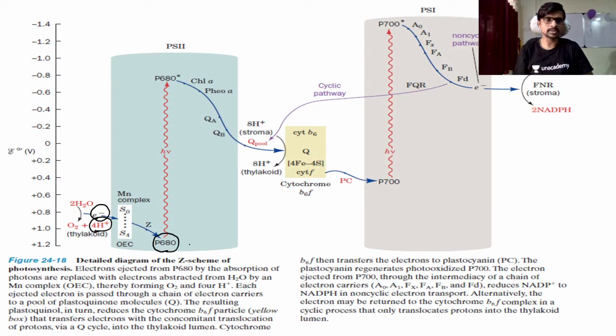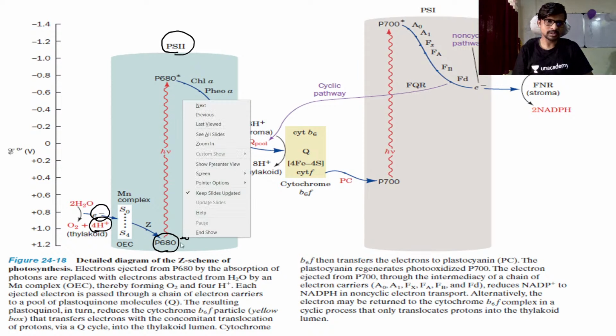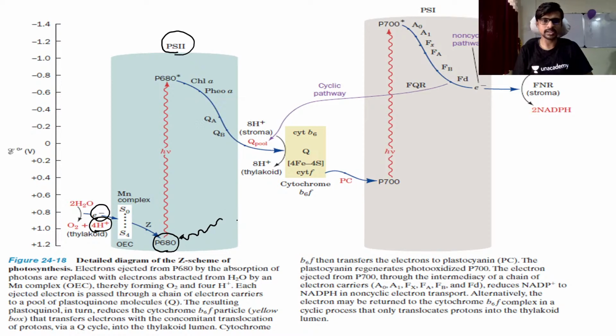This is your PS2, which absorbs light of 680 nanometer wavelength. The electron is excited here, so this is the energy h nu, and the star is the sign of excitation.